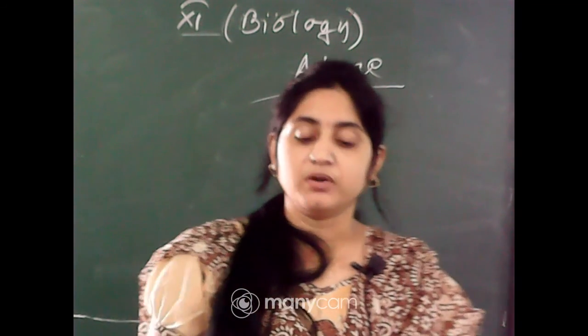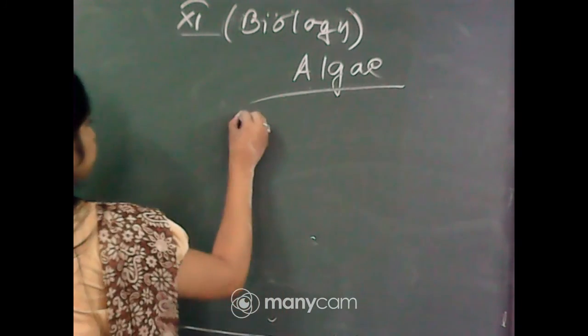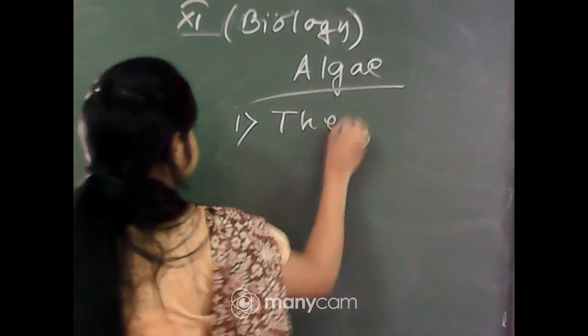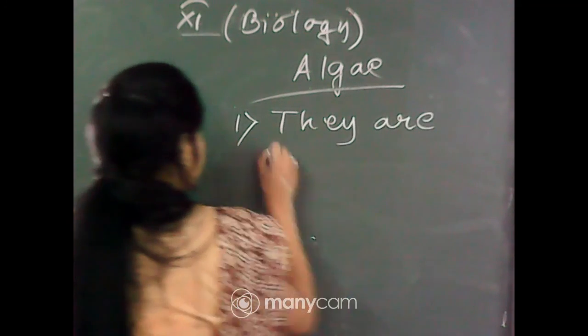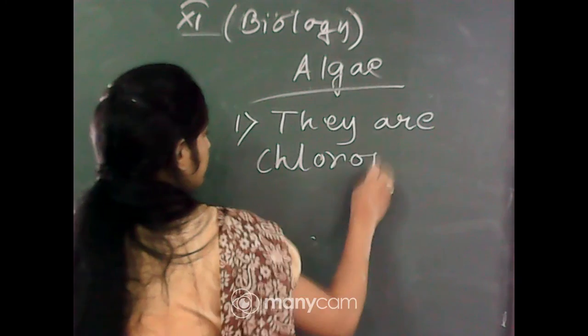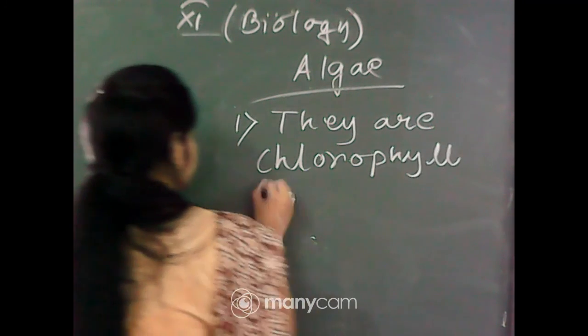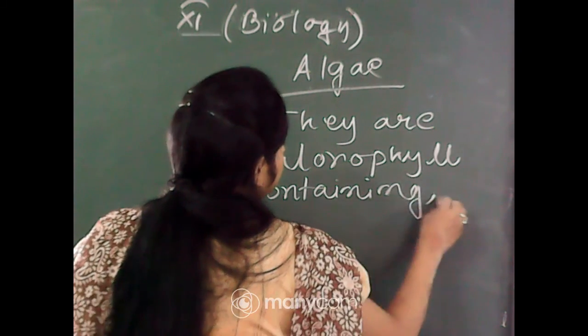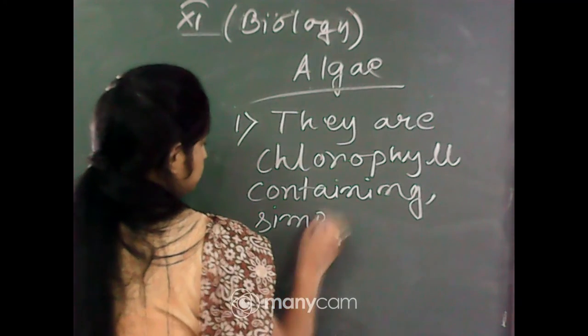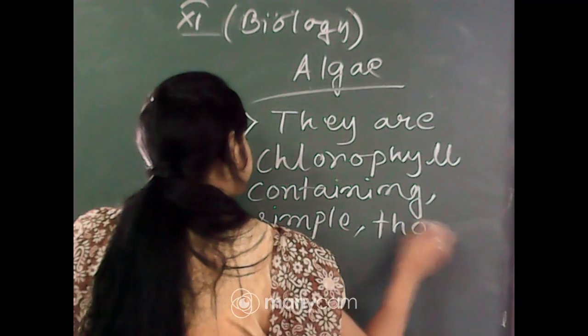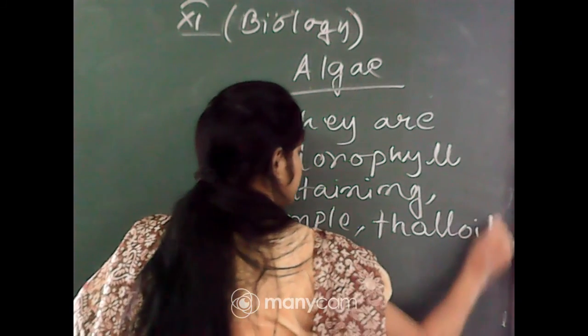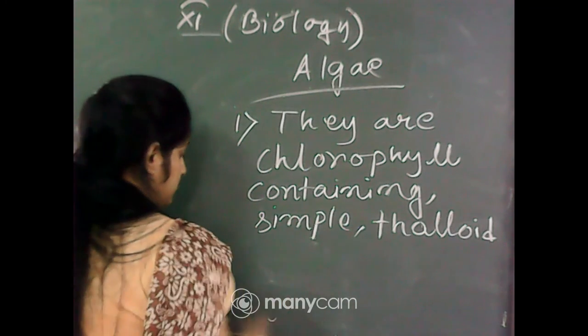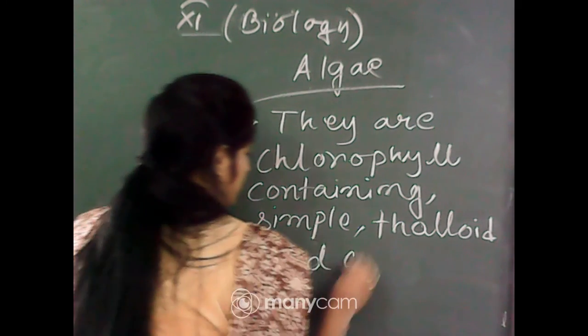They are very simple. Okay, so the first characteristics of the algae: they are chlorophyll containing, simple, thalloid, and autotrophic.